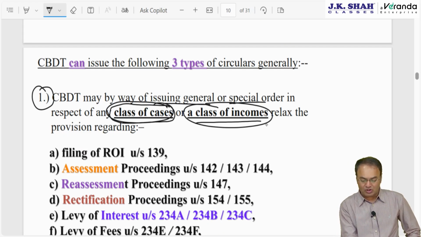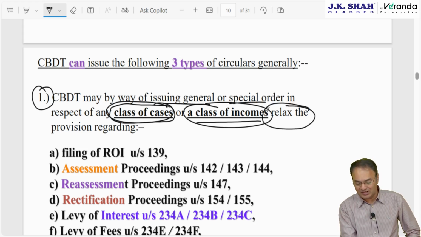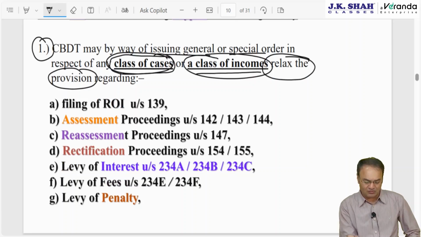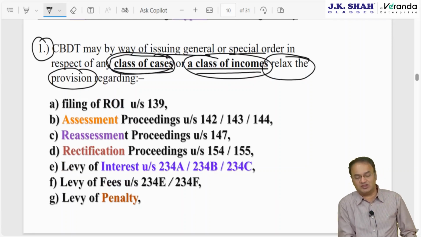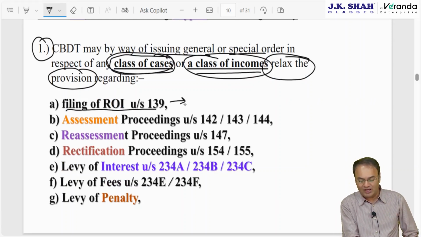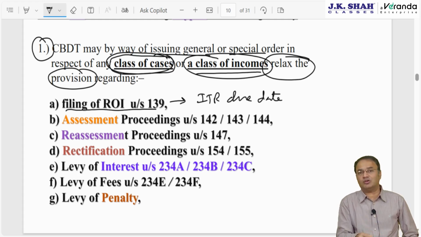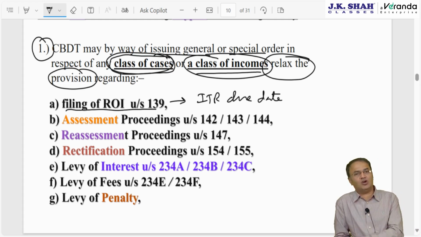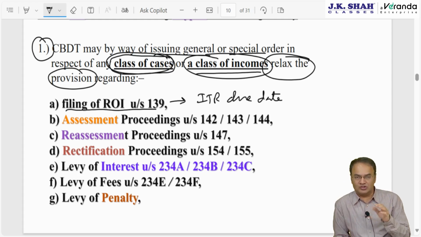CBDT by issuing general or special order, in respect of particular class of cases or class of income, can relax the provisions regarding following 7 items. One by one. Number 1, CBDT can relax the provisions regarding filing of return under section 139, that means IT return filing due date, ITR due date. So we know pretty well every year CBDT keeps extending due date. This time also due dates were extended by 15 days. All the 3 due dates were extended by 15 days. Who does this? Finance Ministry doesn't do it, CBDT does it, and CBDT will issue a circular for this.